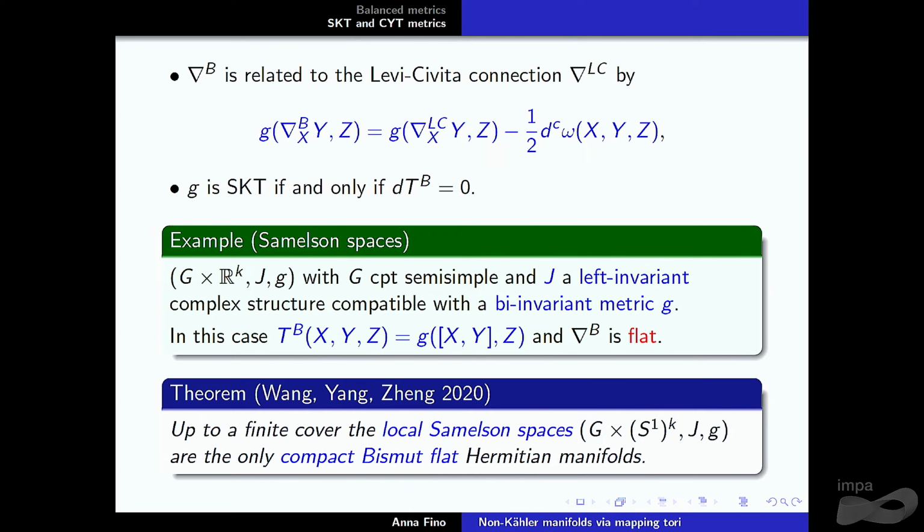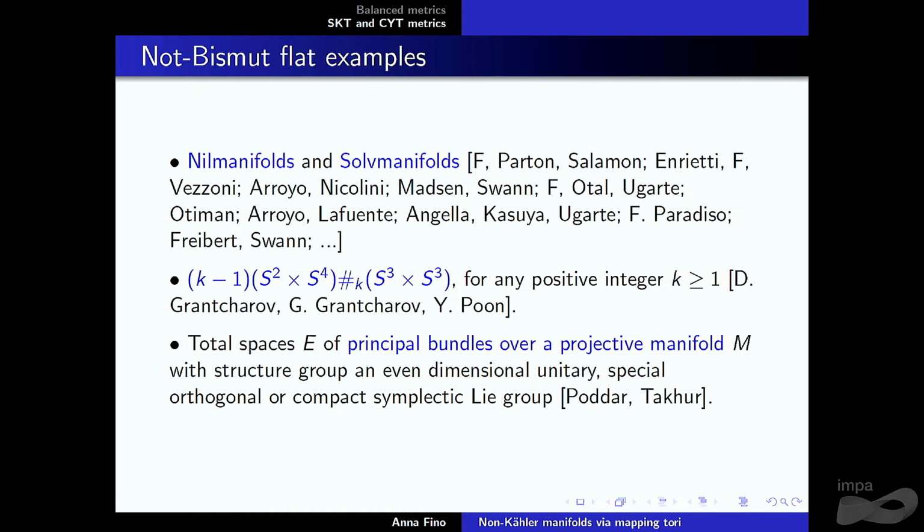Here I say local, because you can also apply some group of isometries. So up to that, you go there. Non-Bismut flat is quite rich.